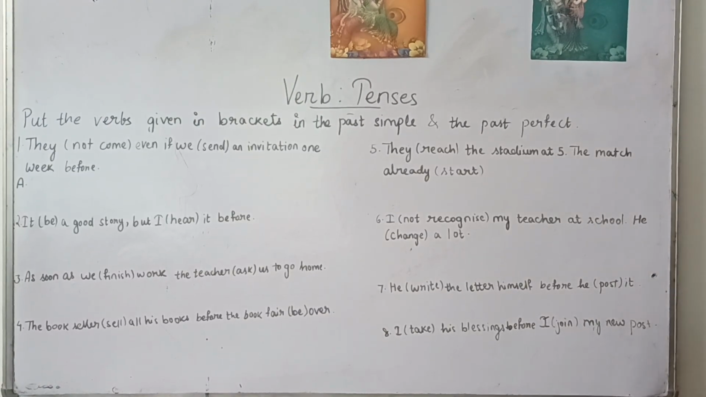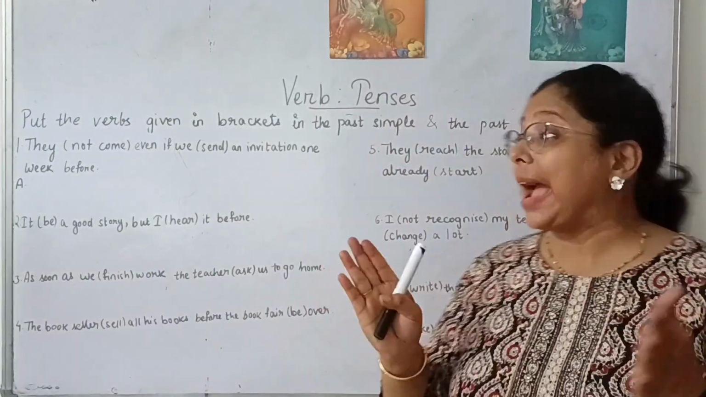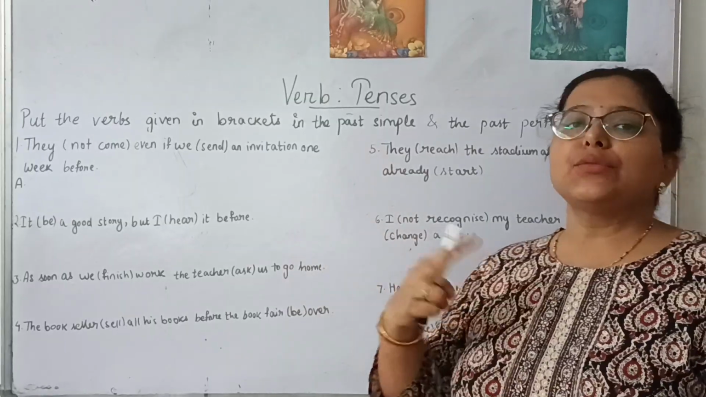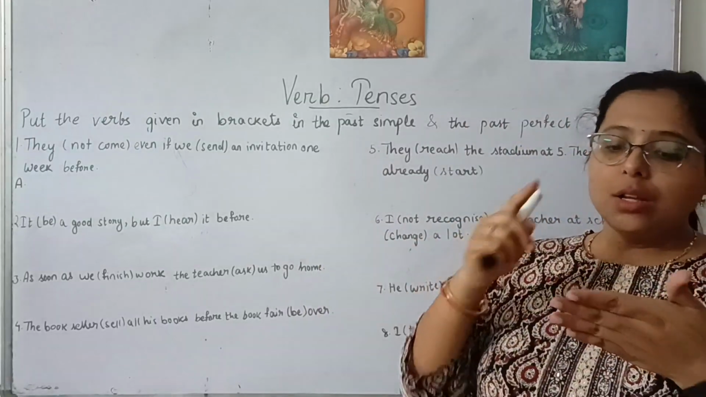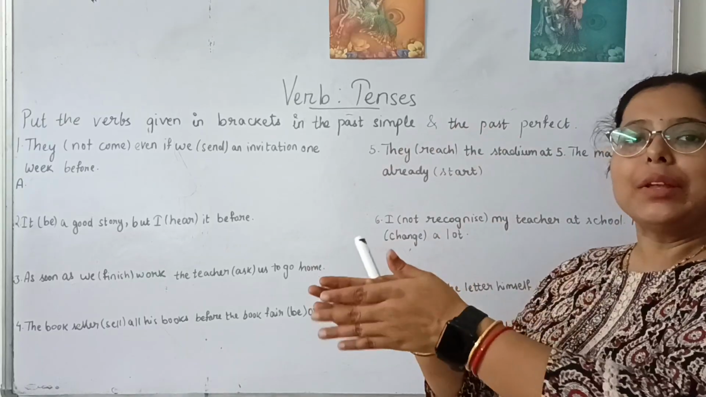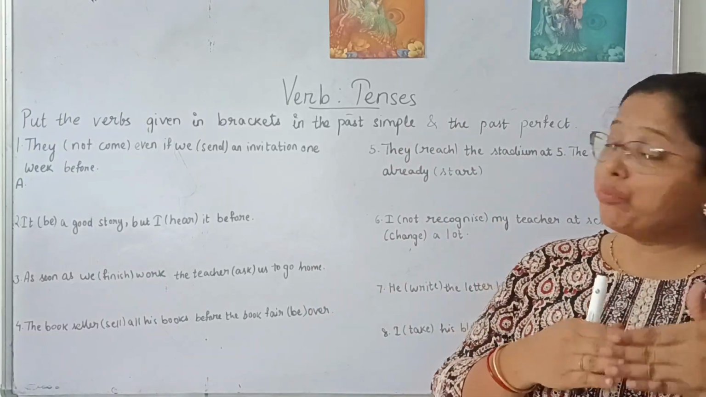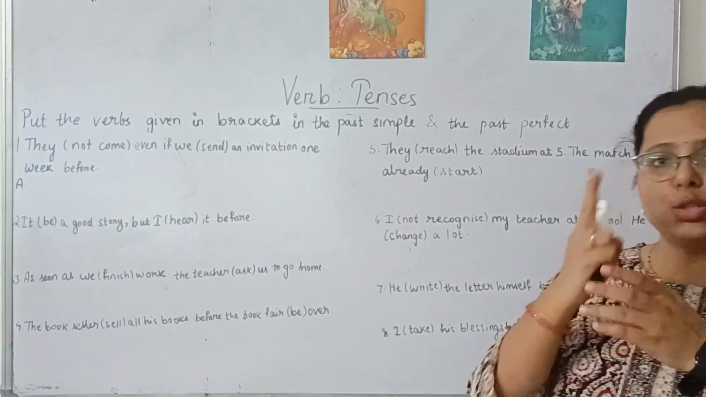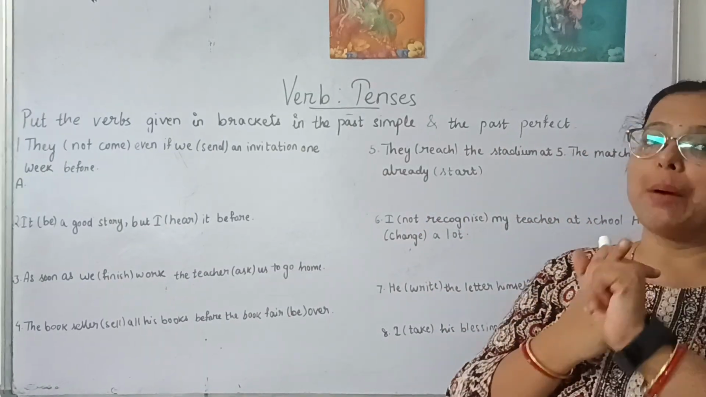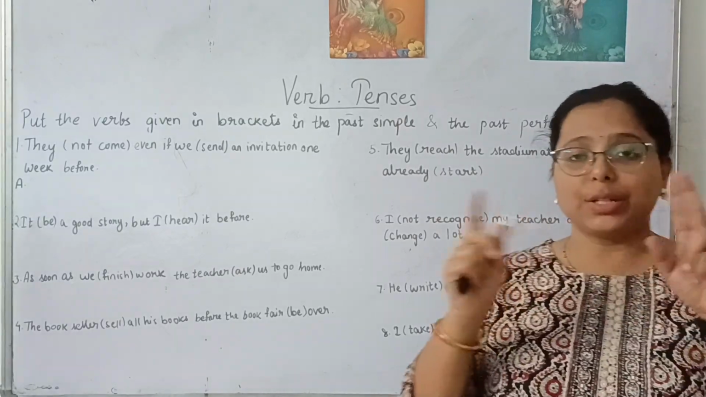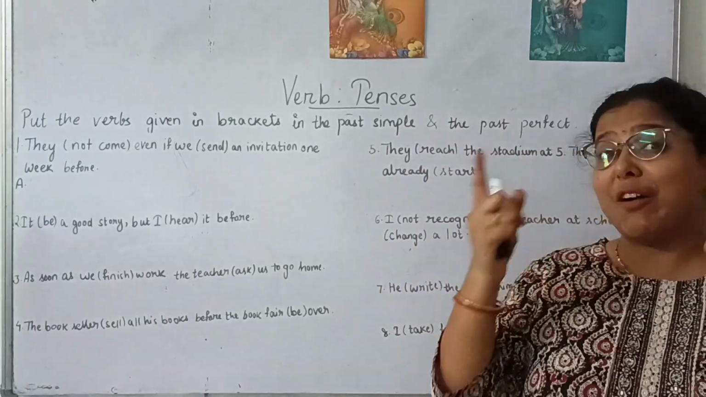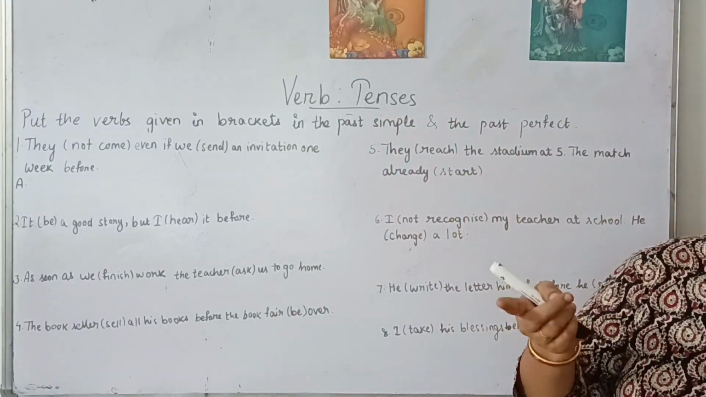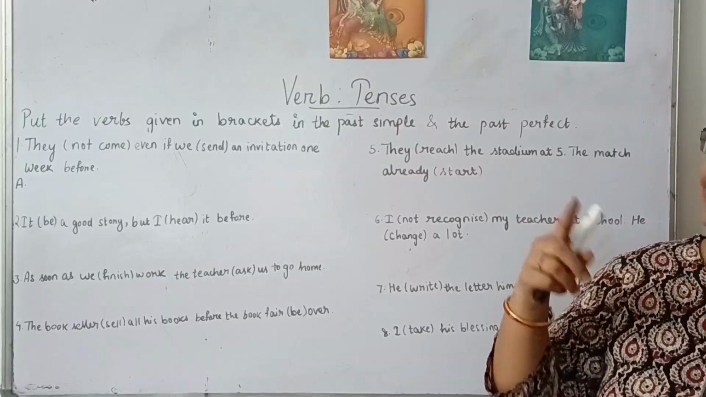Okay, friends. Now the next question is to put the verbs given in the brackets in the past simple and the past perfect. Means we have to use both in each sentence, as it will be showing you two activities going on together. So both things will be in the past. One will be in past perfect, one will be in the past simple. So when we have two activities, we have to check the two actions. The first action will be in the past perfect. Within the sentence, you have to first analyze which action happened first. The first action will be in past perfect. The later action, which happens after that, will be in the past simple.